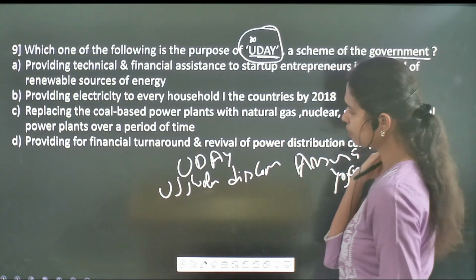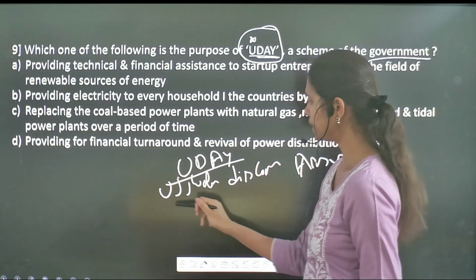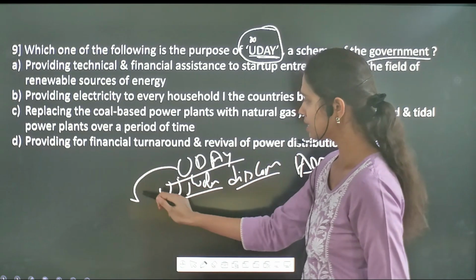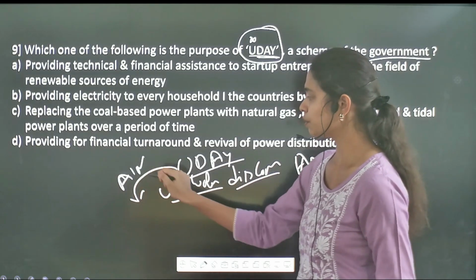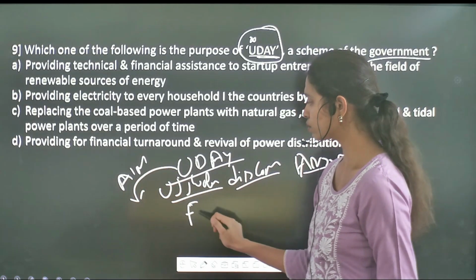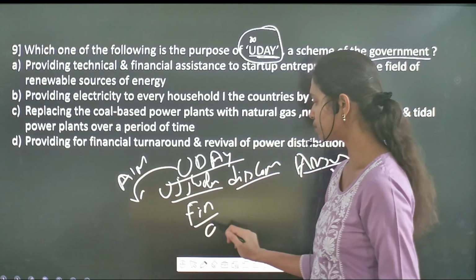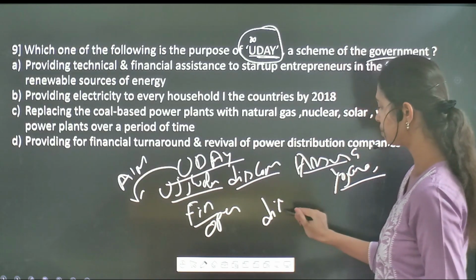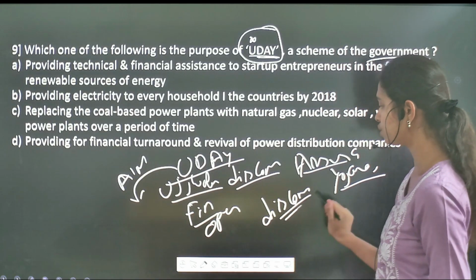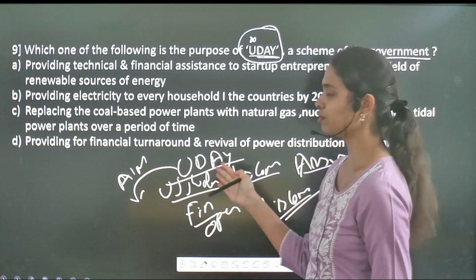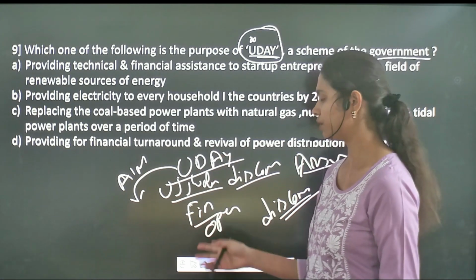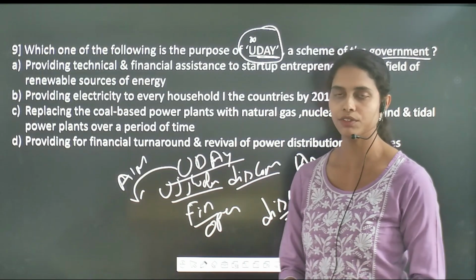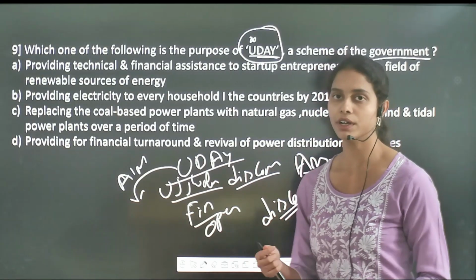The aim of this scheme is to overcome the financial as well as the operational inefficiencies of different discom companies, or the power distribution companies.